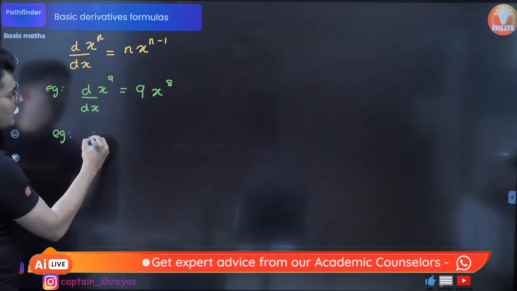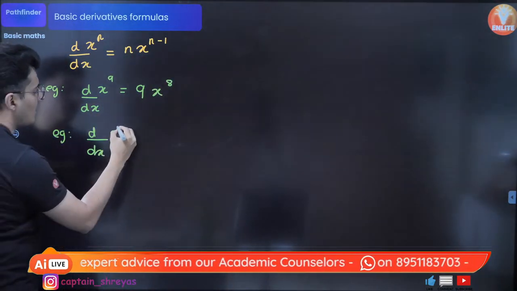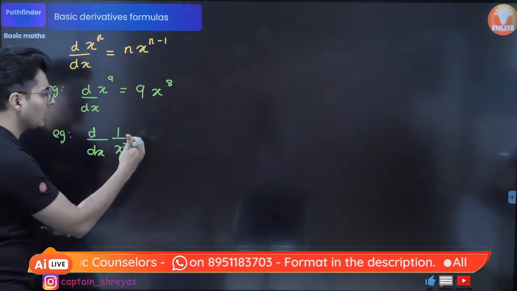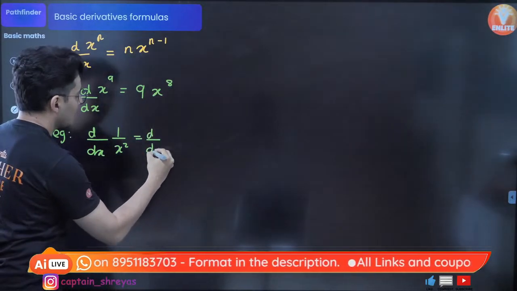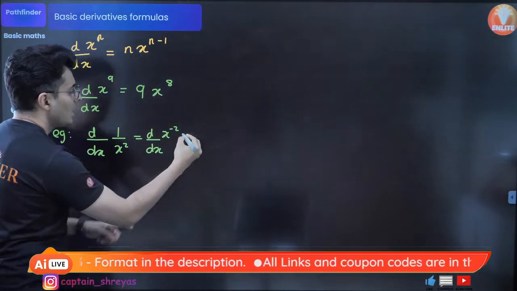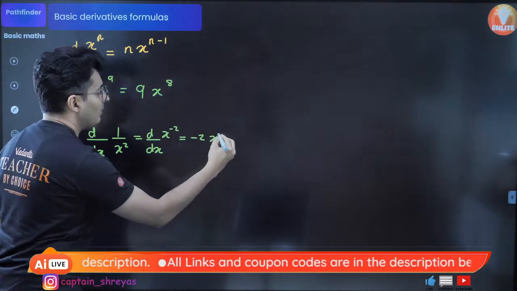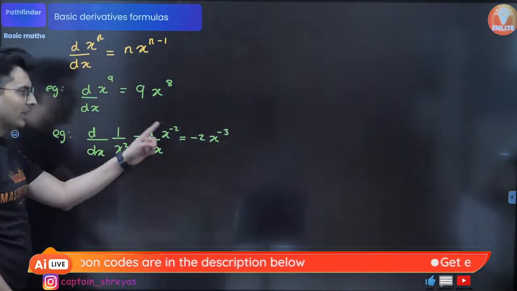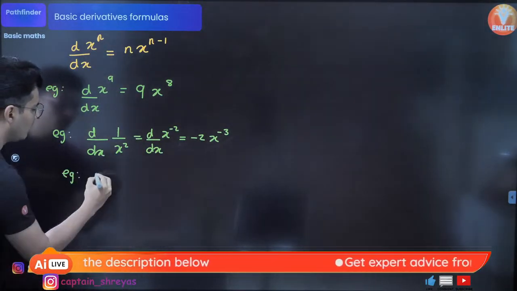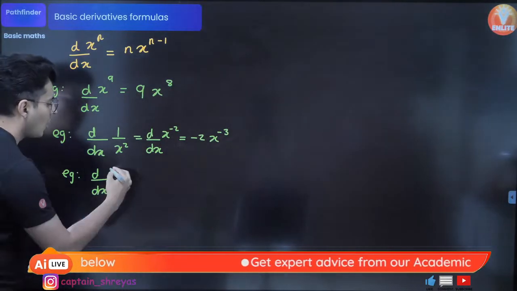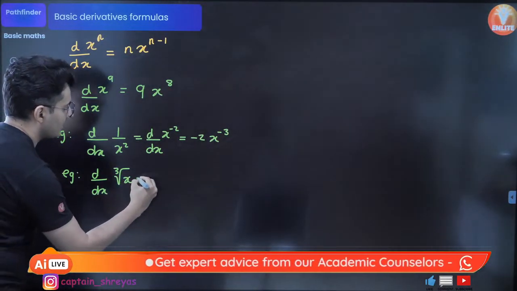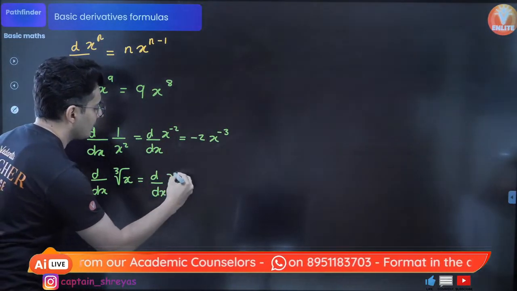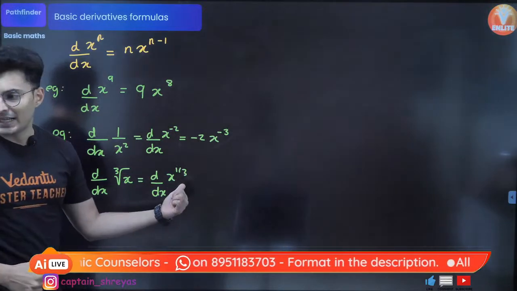Another example could be the derivative of 1 by x square. When it is in the denominator, always shift it to the top so that it becomes simple. So d by dx of x raised to minus 2. Now minus 2 comes outside and the power of x reduces further by 1, so minus 2 minus 1 is minus 3. That's what it will become. Another example: d by dx of the cube root of x. Cube root of x is nothing but x raised to 1 by 3.